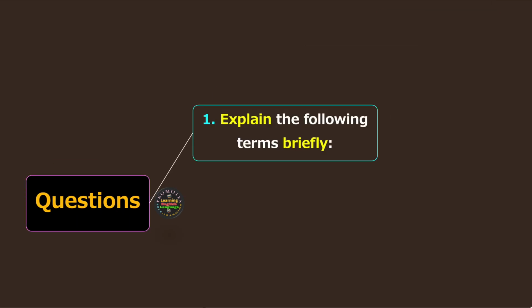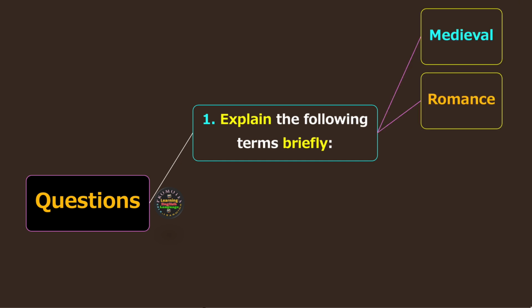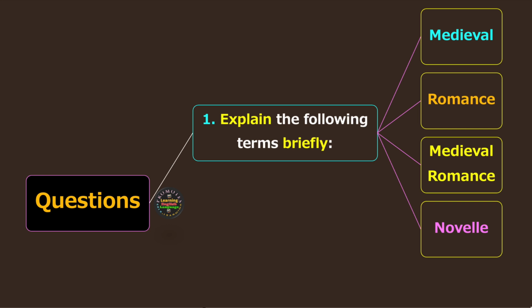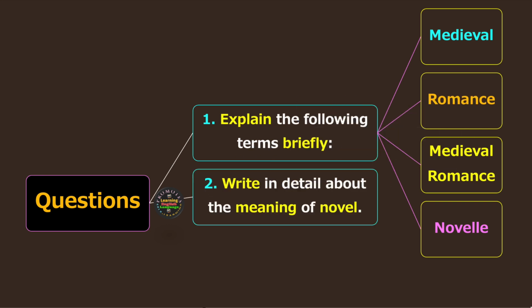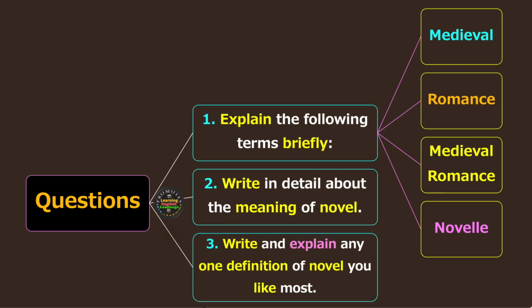Question number 1. Explain the following terms briefly. Number 1, medieval. Number 2, romance. Number 3, medieval romance. And number 4, novel with the spelling E. Question number 2. Write in detail about the meaning of novel. Question number 3. Write and explain any one definition of novel you like most. Now let's find out the answers.